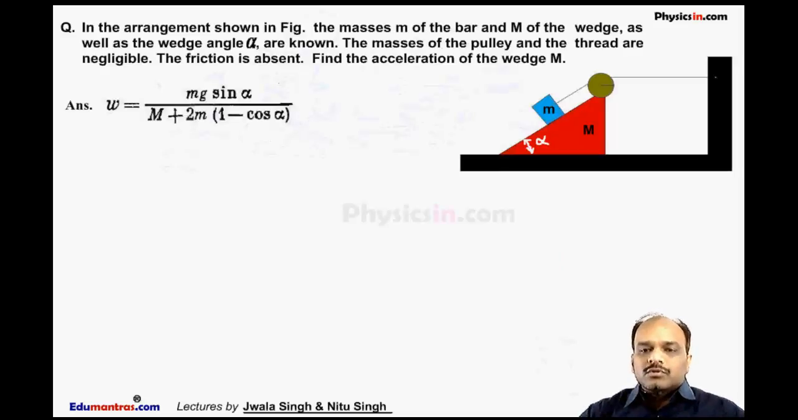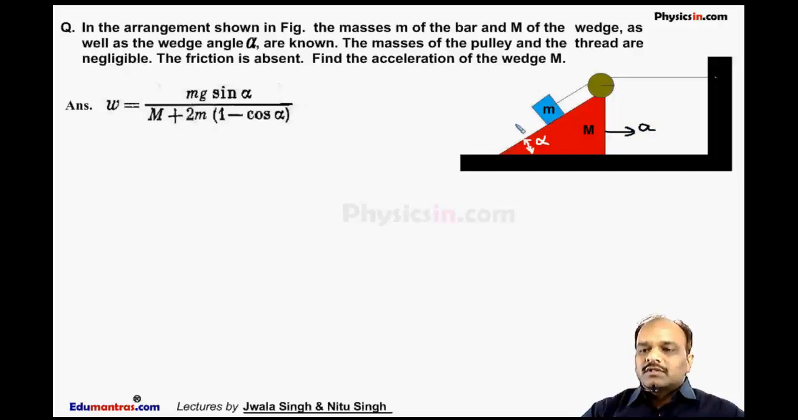Now this is the next question. In this question, the figure shows an arrangement. The mass of this block is m and that of the wedge is capital M. This angle is alpha, and the masses of this pulley and the thread are negligible. Then what is the acceleration of this wedge M? Let the acceleration of this wedge M be A.